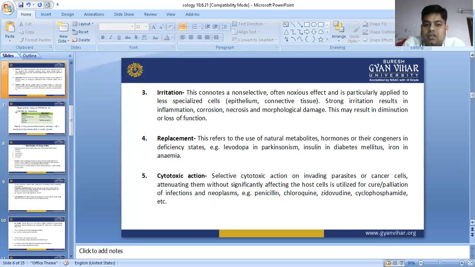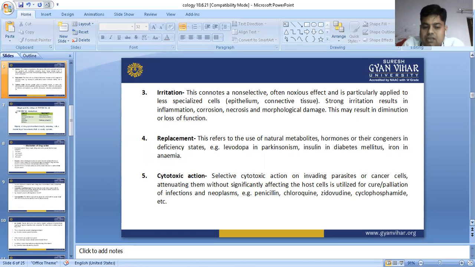Replacement: this refers to the use of natural metabolites, hormones, or their congeners in the deficiency state. Levodopa in Parkinsonism, insulin in diabetes mellitus, iron in anemia.